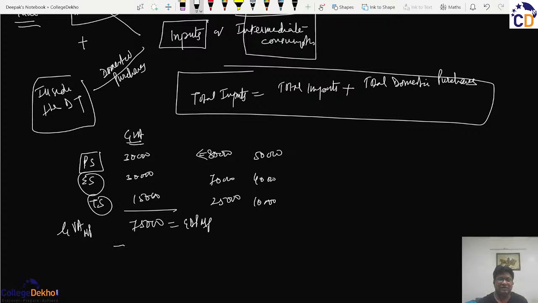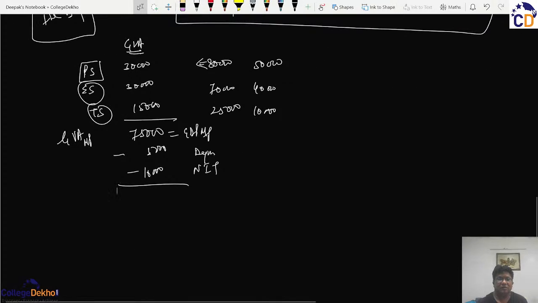And if we say that the depreciation is say 5,000 and the net indirect taxes are say 10,000, then this 60,000 will constitute the domestic income, that is NDPFC.